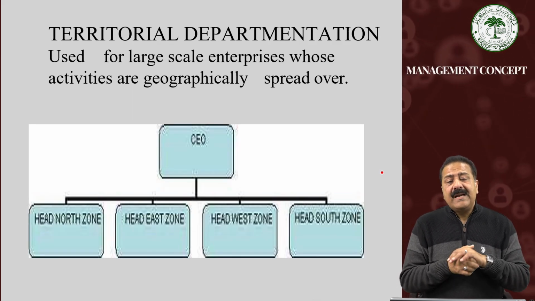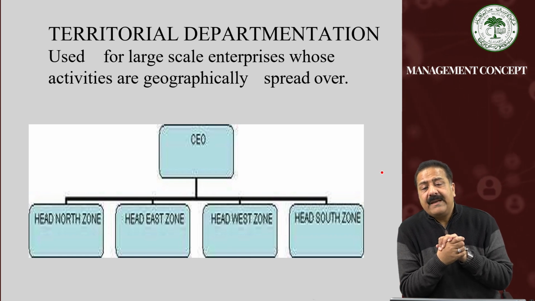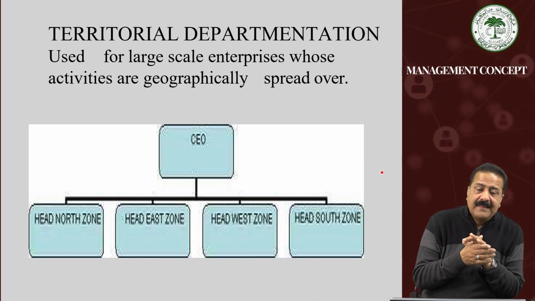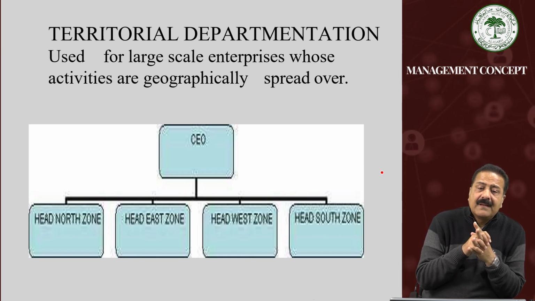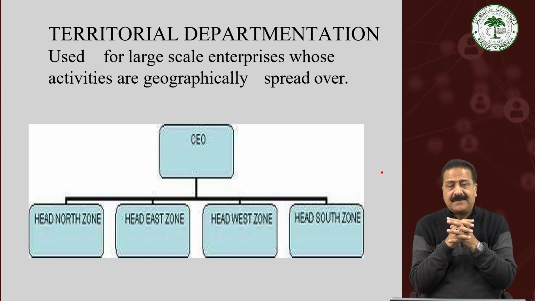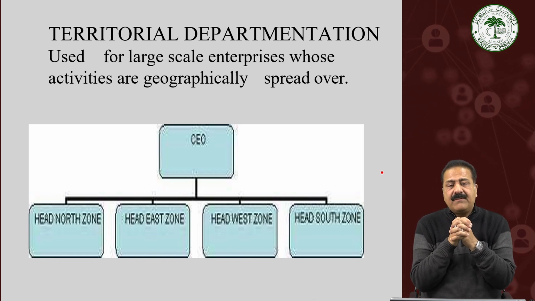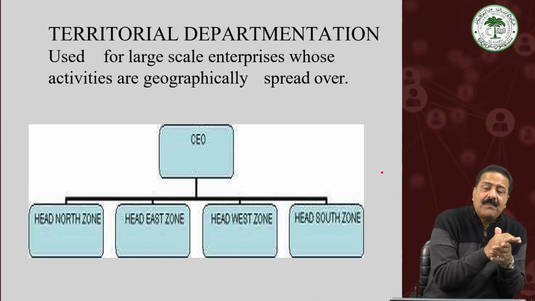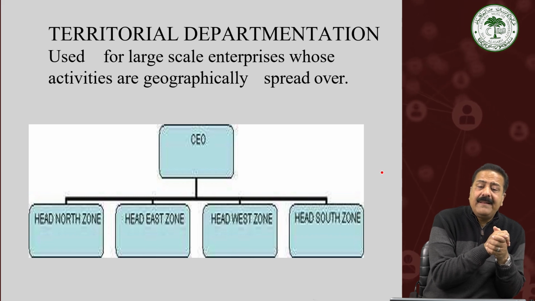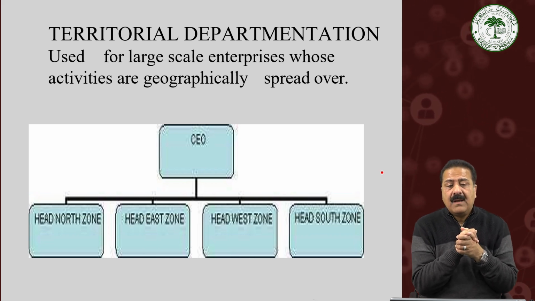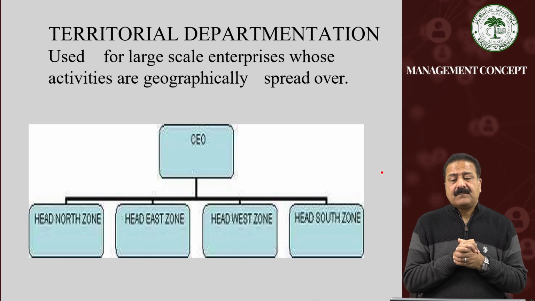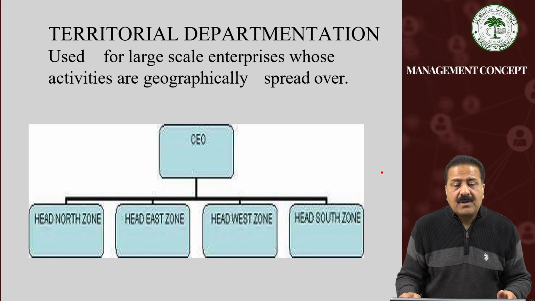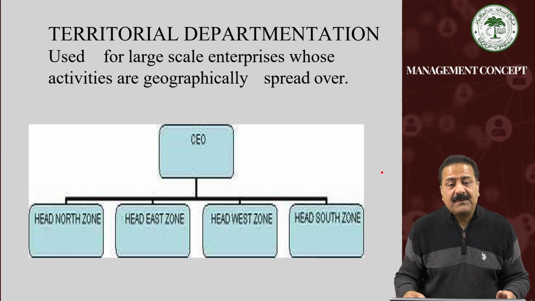Then, for large-scale enterprises whose activities are geographically spread over, there is territorial departmentation. Territorial departmentation geographically divides the areas: north zone, east zone, west zone, south zone, and the heads are appointed. Head offices are started in all these zones. So the responsibility of managing the affairs of the organization lies with the respective heads of the respective zones.